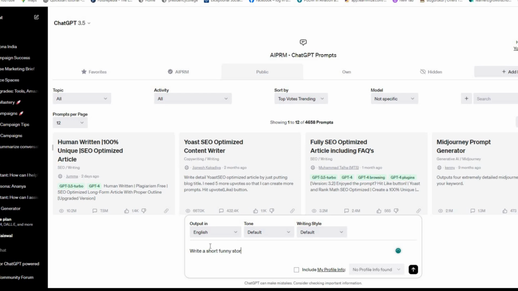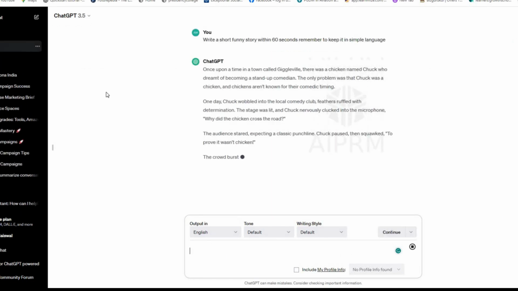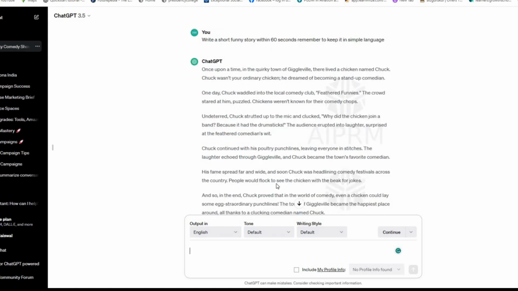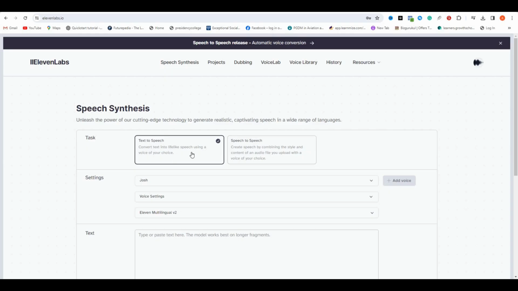For this as usual, I will be using ChatGPT. So let's ask ChatGPT to write a short, funny story within 60 seconds, and remember to keep it in simple language. Okay? Now ChatGPT has generated the entire script. But I suggest you check the script before you're done. So after we generate the script, let's jump to step 3, which is generating voiceover.